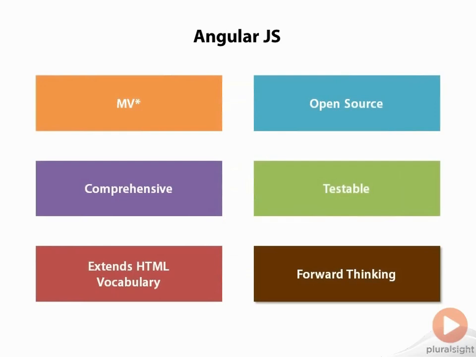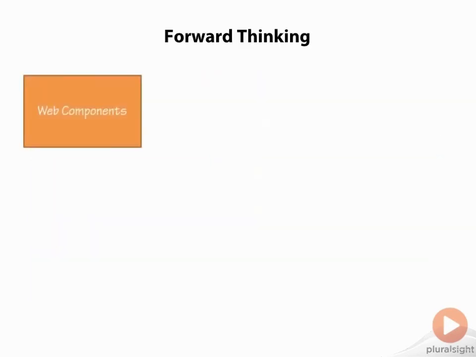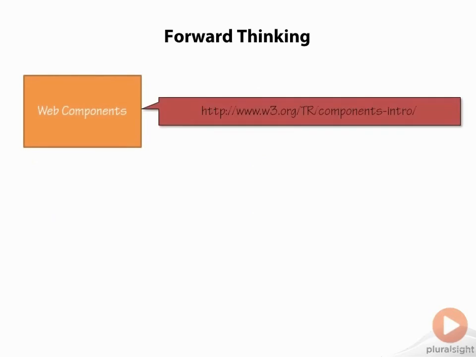The last important attribute of Angular that we will discuss is how it is forward-thinking. Angular is basically supporting the future of what we will see in web technology in the coming years. And as that technology becomes more widespread, our Angular applications will already be built to take advantage of that technology. Let's look at a couple specific technologies that apply here. Remember when I talked about what HTML would be if it had been designed for applications and not for documents? Well, that's what web components are. Web components allow you to make truly encapsulated components and widgets for your page, encapsulating HTML, JavaScript, and CSS. You can look at this article for more information about web components.